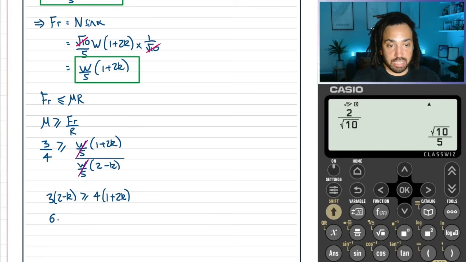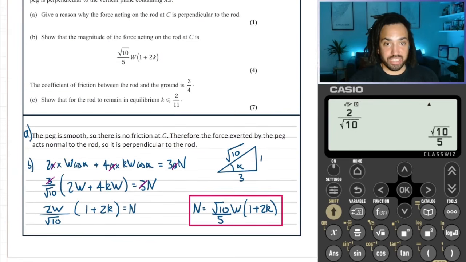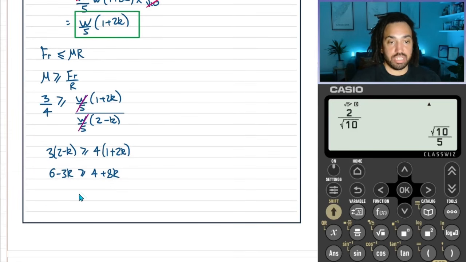We can expand out, as you can see here. And what are we trying to show after all of this? That K is less than or equal to. So let's minus the 4 from both sides. Let's add the 3K to both sides. And therefore we get that K must be less than or equal to 2 over 11.